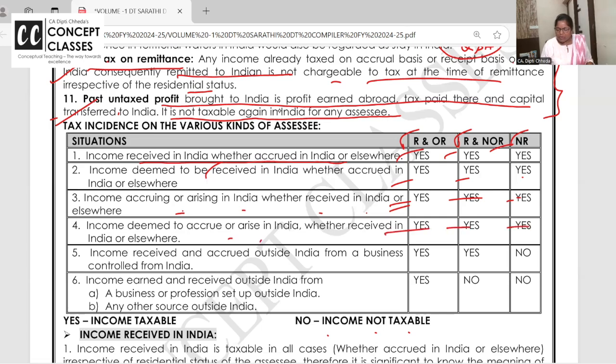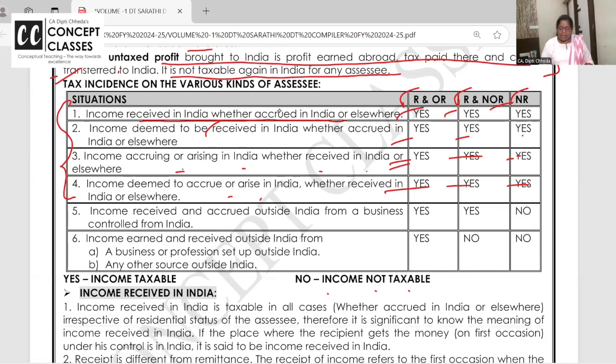Income deemed to accrue, like Government of India paying salary to Indian embassies, you know, Ekta Tiger, Salman Khan, anywhere in the world. But your salary is paid by Government of India. It is taxable in India. So I'm repeating, put a bracket like this. Income received or deemed to received. Accrued or deemed to accrue. Taxable for all.